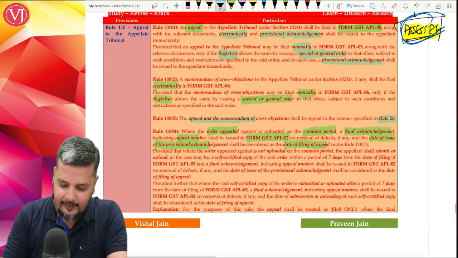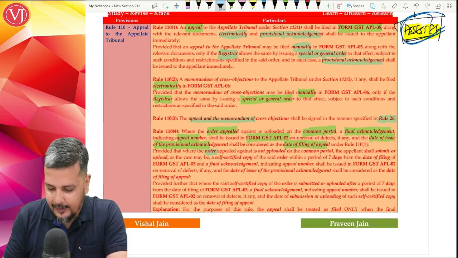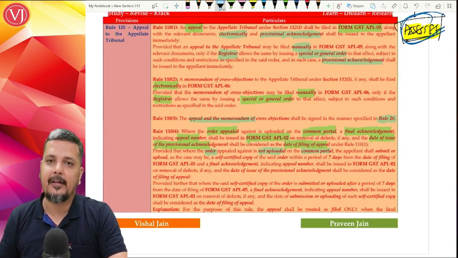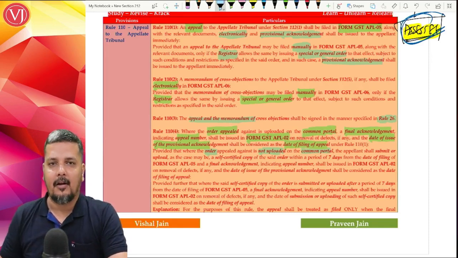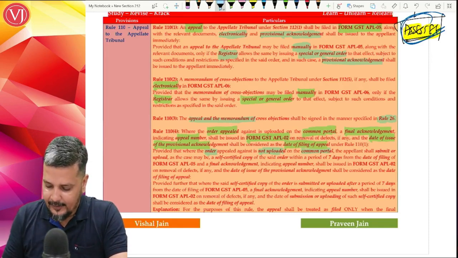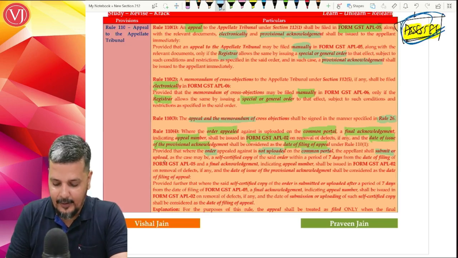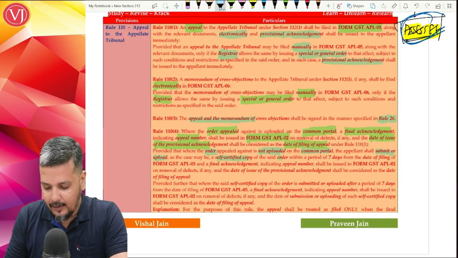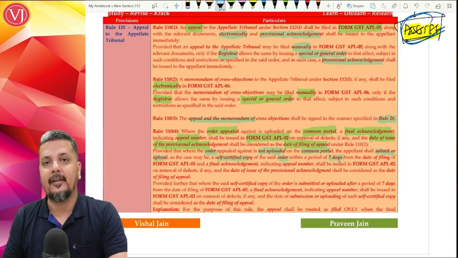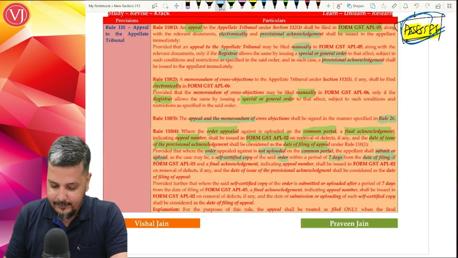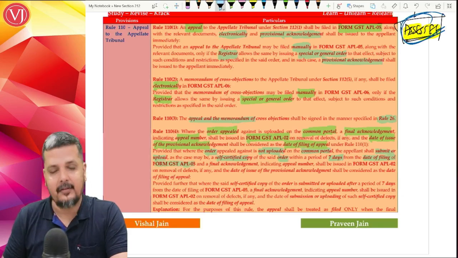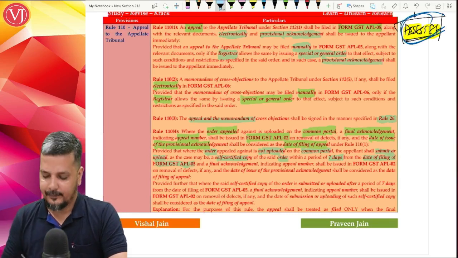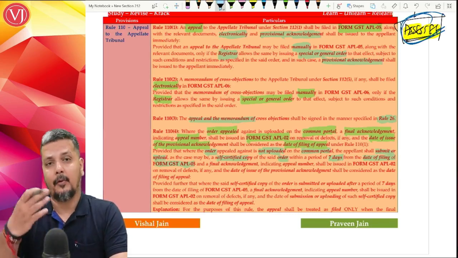But in cases where the order you are appealing against is not there on the common portal, which means order is manual order and you have filed appeals also manually by taking the order from registrar, then the appellant shall require to submit or upload the self-certified copy of the order within 7 days of filing APL 05, which means within 7 days when you file it, you have to upload rather.